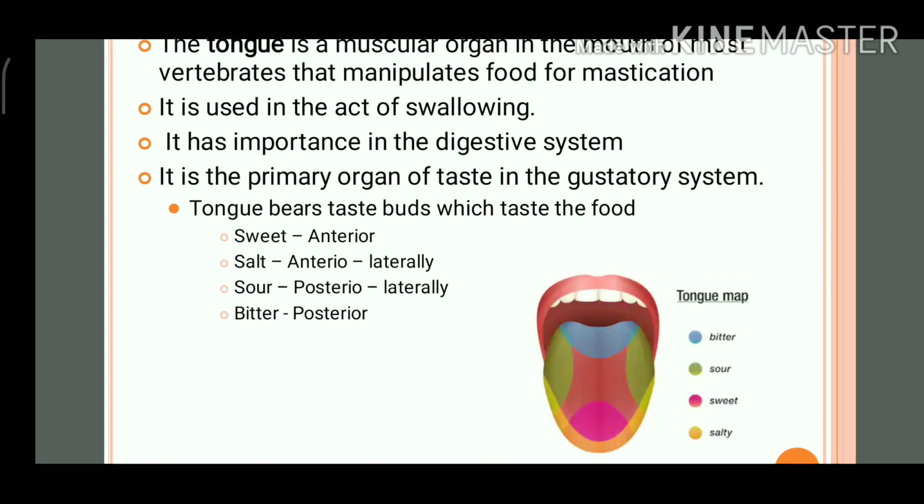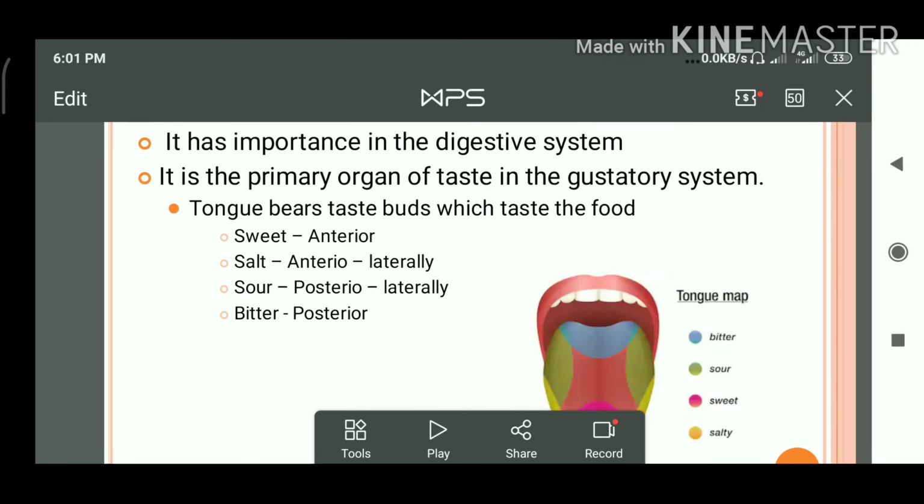The tongue can sense four different types of taste: sweet, salt, sour and bitter. The picture clearly shows where each taste is sensed on the tongue. Sweet, the pink color in the image, is sensed at the tip, the anterior region. Salt is sensed in the anterior lateral region. Sour, the green color, is sensed in the posterior lateral sides, and bitter is sensed in the posterior-most region, the last blue color.